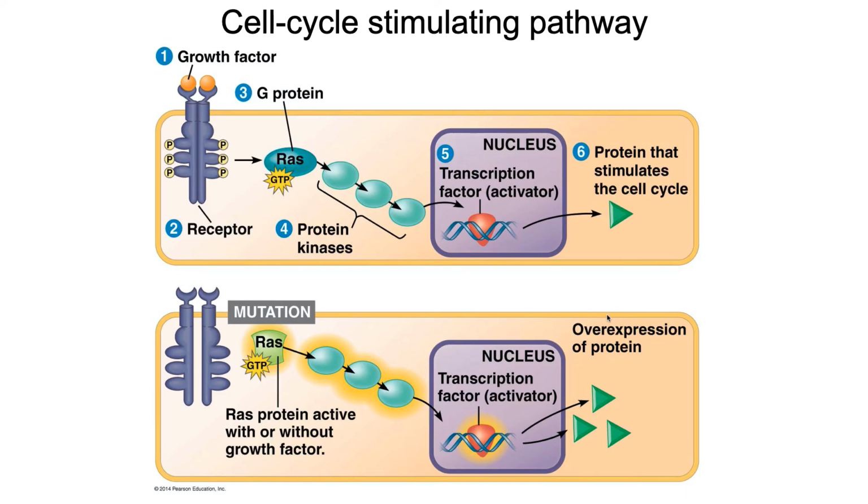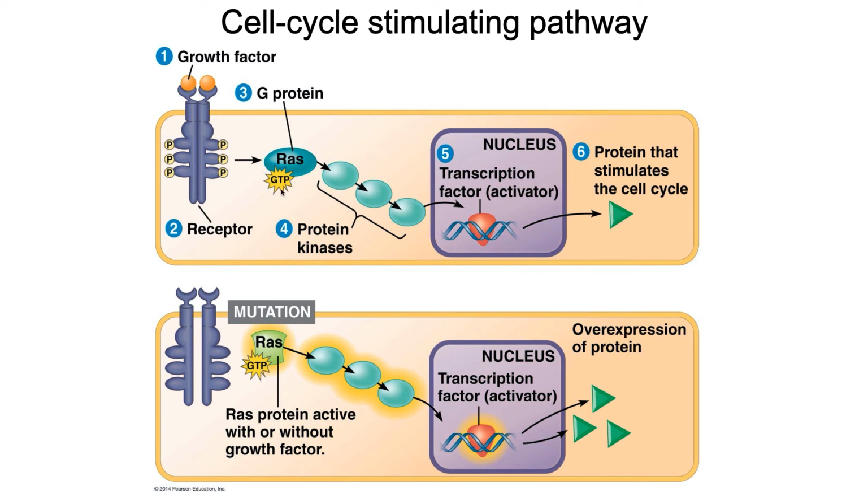So here is an example of just that. There is a pathway, so here's a growth factor, right? This might be the platelet-derived growth factor, for example, that binds to our receptor tyrosine kinase, that when active, activates a G protein, so this RAS G protein, which then activates a series of proteins that turns on a series of genes that stimulates the cell cycle.